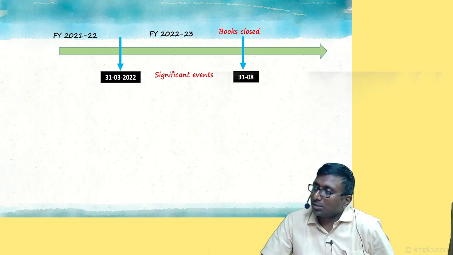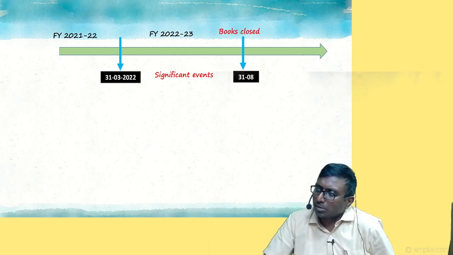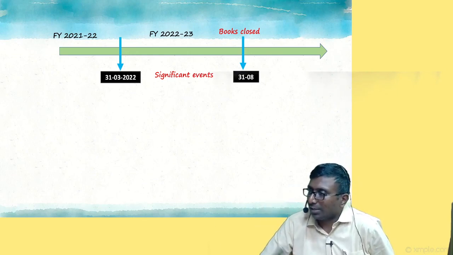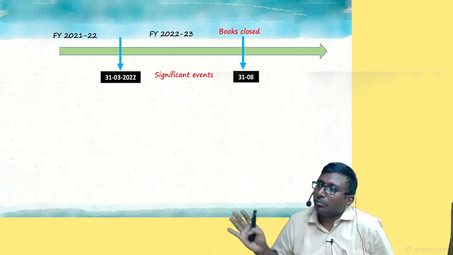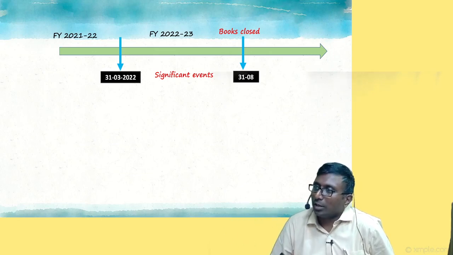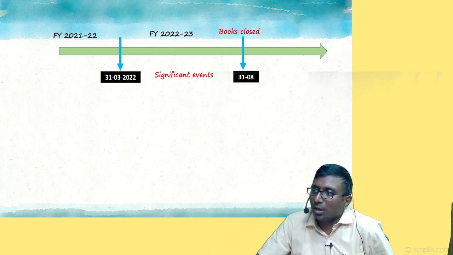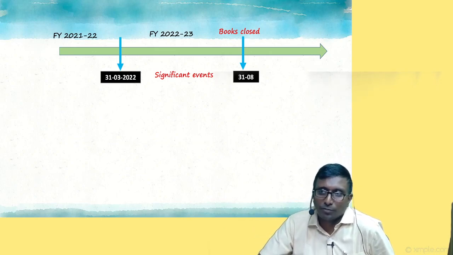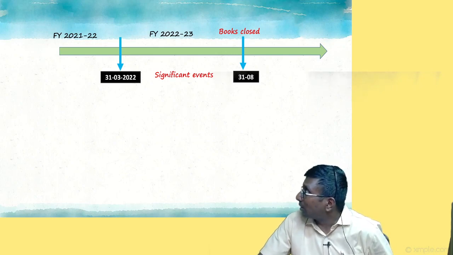After 31st March, that is 1st April, till 31st August. In all my examples, we always close the books on 31st August. It's only from my side as an example. I hope you will be comfortable. Let's not change the date. Okay, 31st August, books are closed.